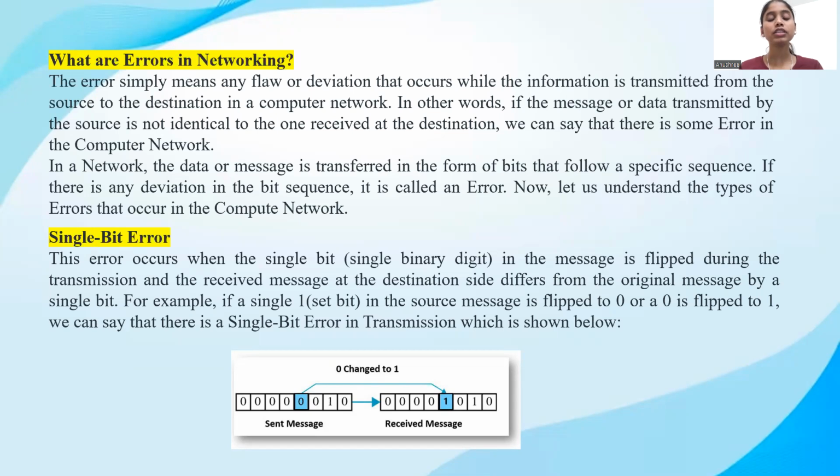In a network, the data or a message is transferred in the form of bits that follow a specific sequence. If there is any deviation or a flaw in the bit sequence, then there is an error. Now let's understand the types of errors that can occur in a computer network.